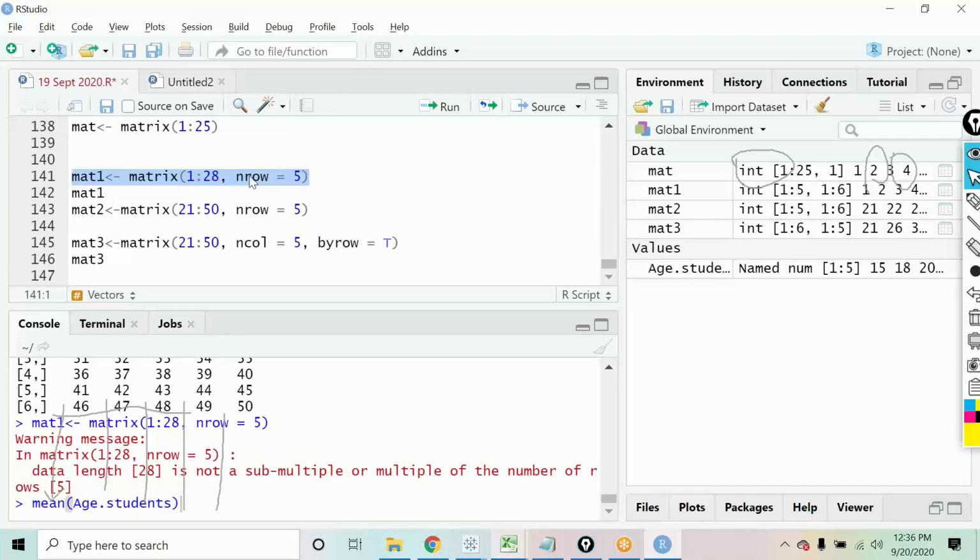Because you have given the numbers from 1 to 28 and you have defined the number of rows as 5, you cannot fit 28 numbers into the 5 rows and you cannot have the columns that way. So that, sir, is why it gives you an error.